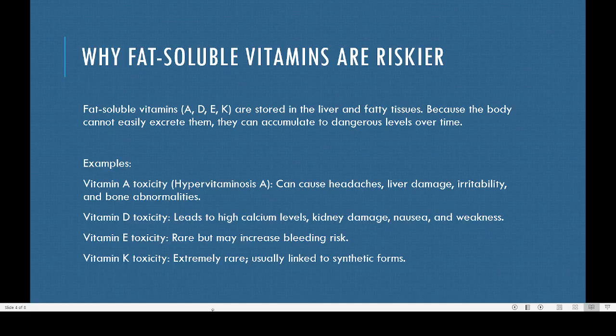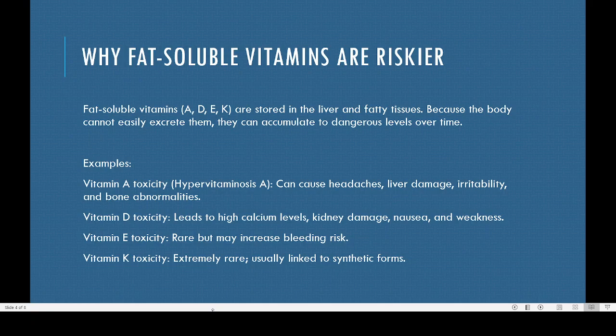Then next one is the vitamin E, a very rare vitamin, but increased bleeding risk. So that is the problem. If there is some kind of injury to the body, that can result in too much of blood loss. That is the problem of vitamin E.